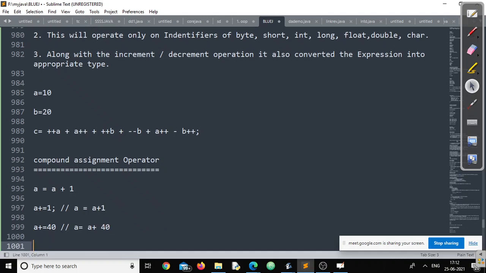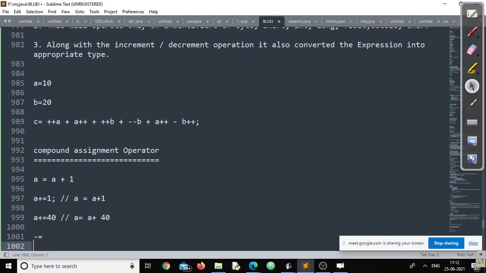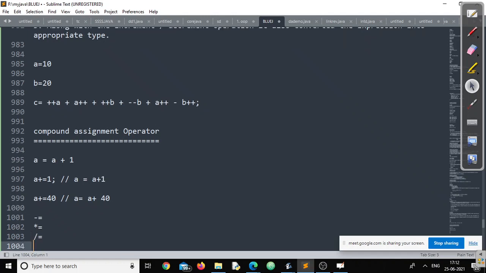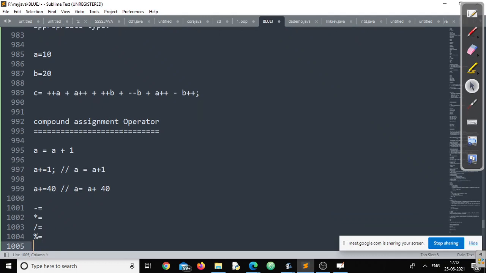Similarly, the other compound assignment operators are minus equals, multiplication equals, division equals, and modulus equals, right? You can call these compound assignment operators. You can also call them shorthand operators.